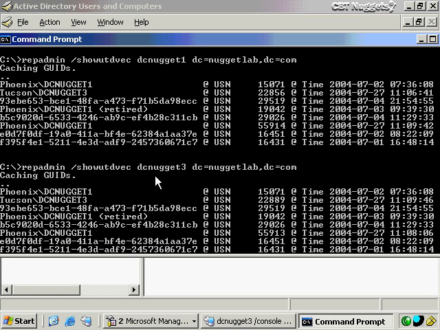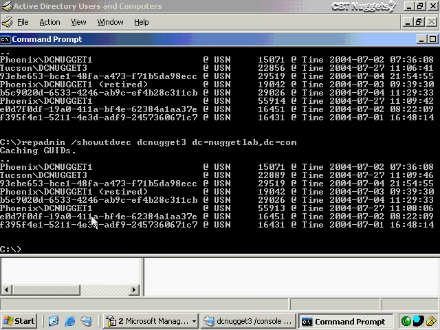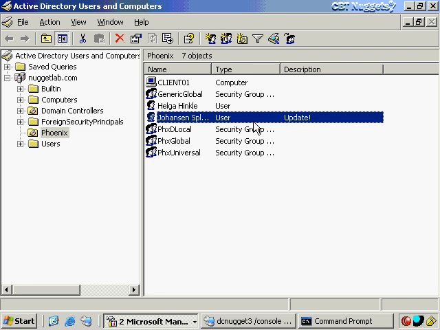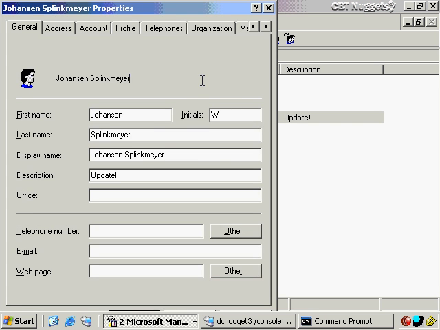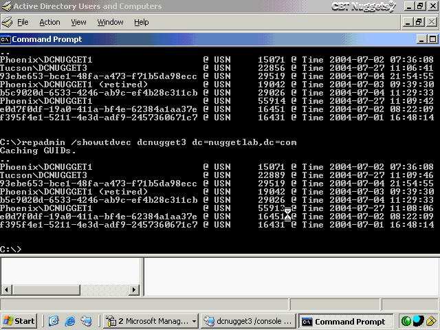Now I run the same command against DC Nugget 3, and it sees the update at 55913, which tells me that DC Nugget 3 has not yet received the latest up-to-dateness vector from DC Nugget 1, meaning that there are changes that it has not yet pulled down. So let's go ahead and take a look at what that could be. And in this case, it's real simple. I just added a middle initial W to this user account, and that's the only thing that it hasn't received yet. Now, it doesn't tell me that specifically in this. It just tells me that there are updates that have not yet been made between the two.